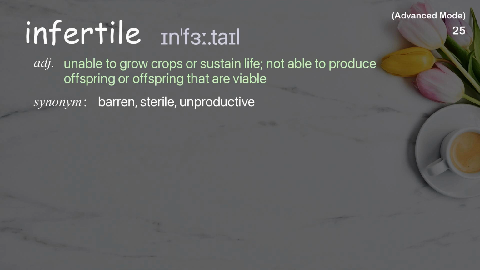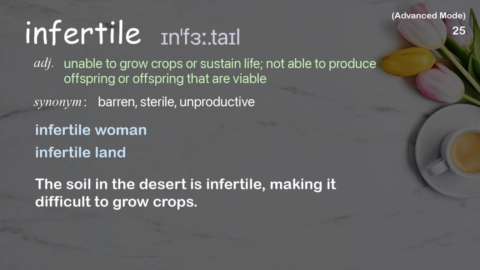Infertile. Unable to grow crops or sustain life. Not able to produce offspring or offspring that are viable. Examples: Infertile woman. Infertile land. The soil in the desert is infertile, making it difficult to grow crops.